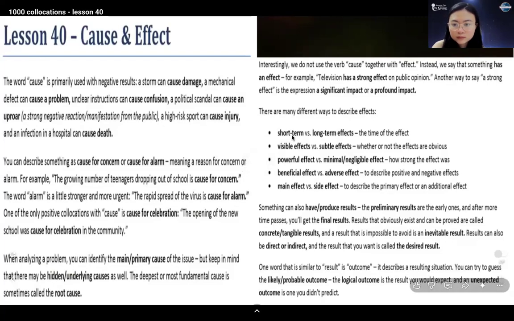You can say beneficial effect or adverse effect, to describe positive and negative effects.